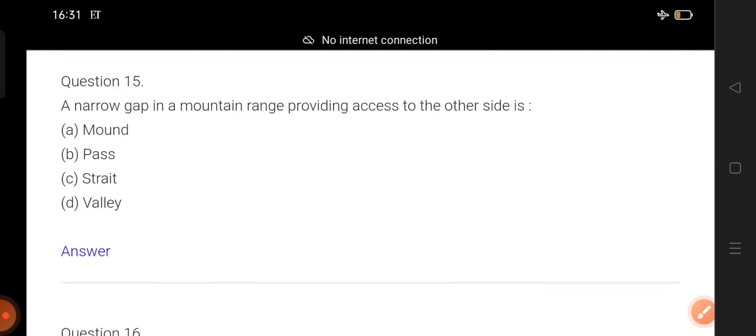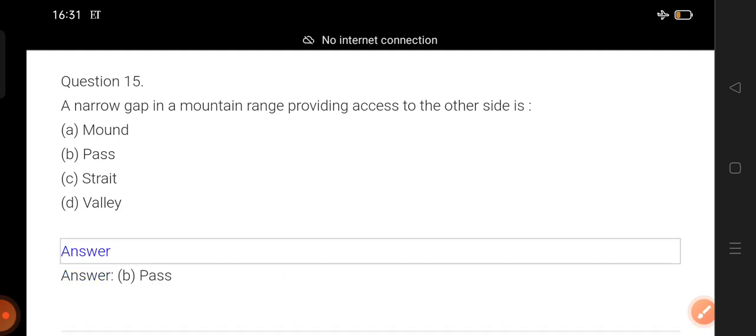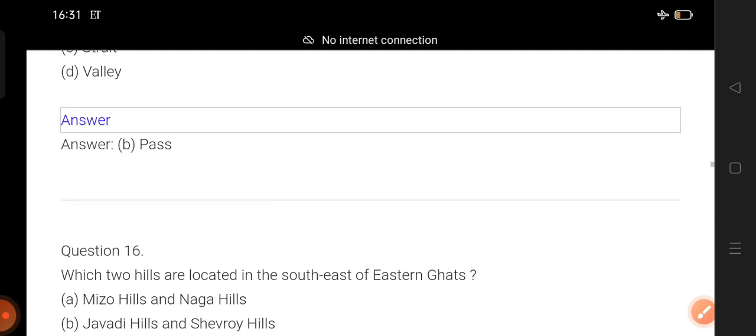A narrow gap in a mountain range, providing access to the other side. That means a gap in between the mountain range, which is also used by people to go from one place to another place. Okay, what is it? Counting begins. One, two, three. Okay, pass. That means mountain pass, we have discussed, right?